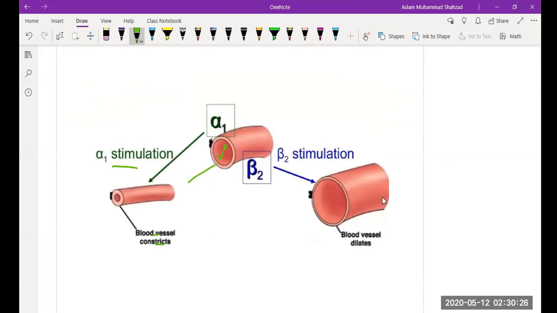So what happened after alpha 1 stimulation? The blood vessel becomes narrow and the diameter becomes small, whereas if it acts on beta 2 stimulation, then it causes a vasodilation effect, where you can see the diameter of the blood vessel become enlarged, and that's an example of beta 2 stimulation.